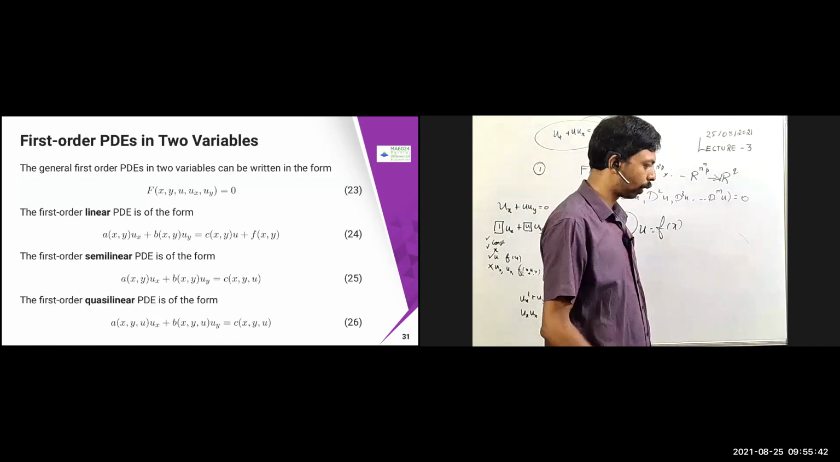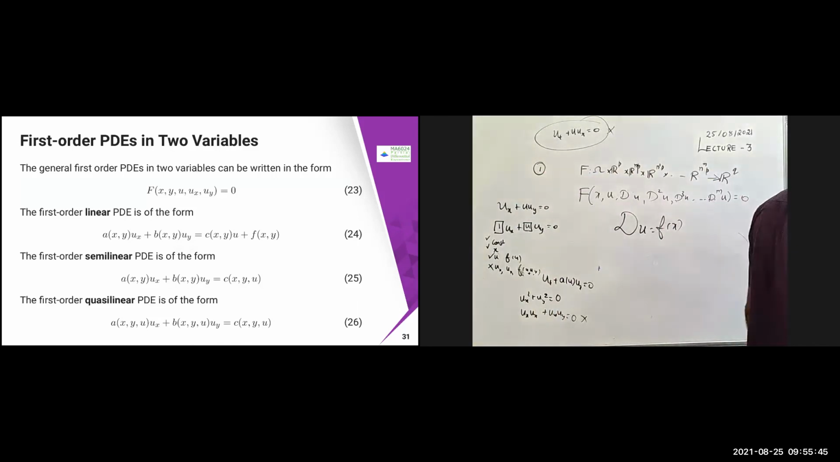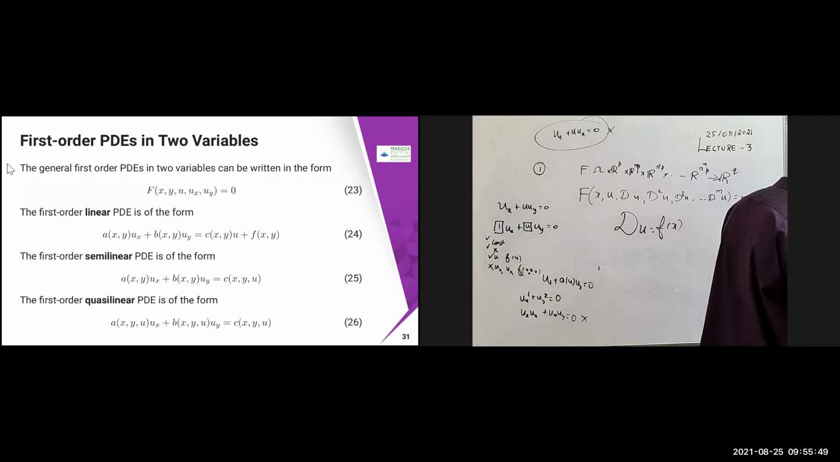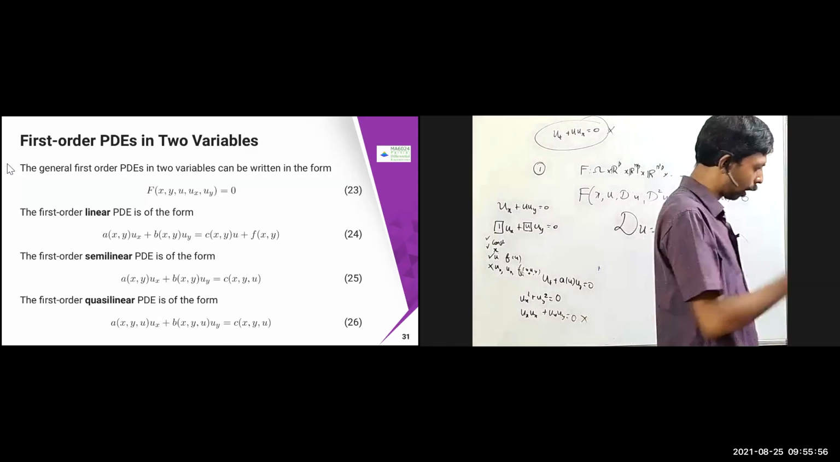I think it is almost time, it's time already, so we'll stop the lecture. We will classify this in the next class for the first order and second order problems.